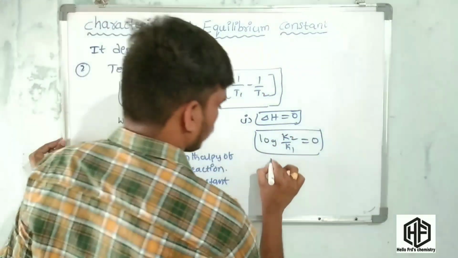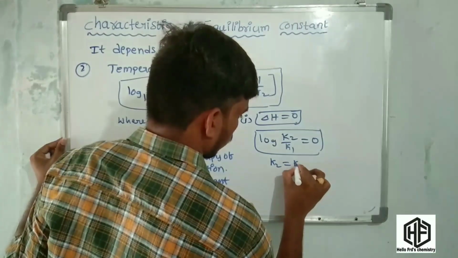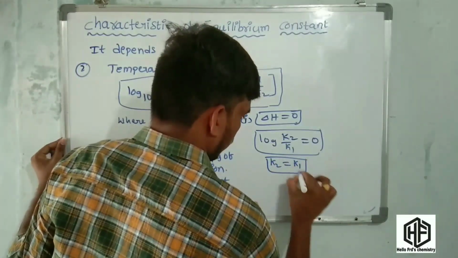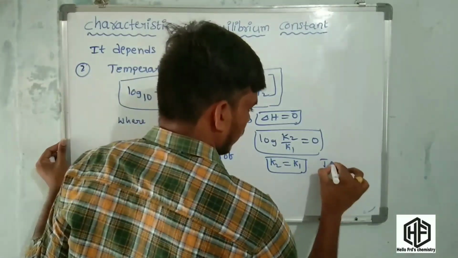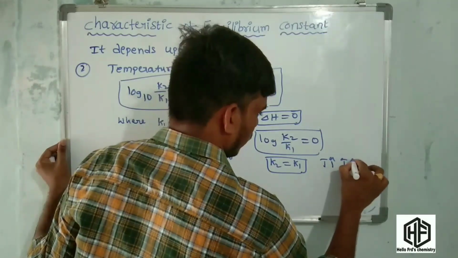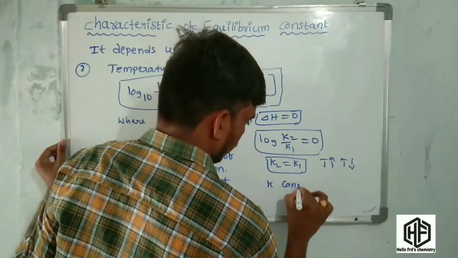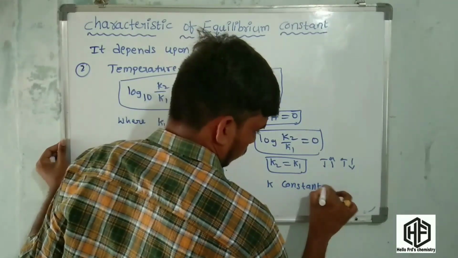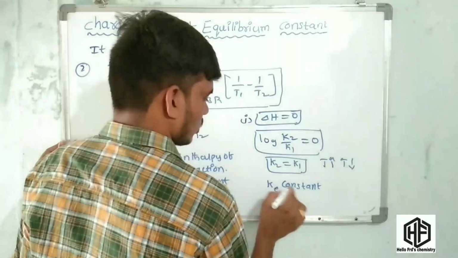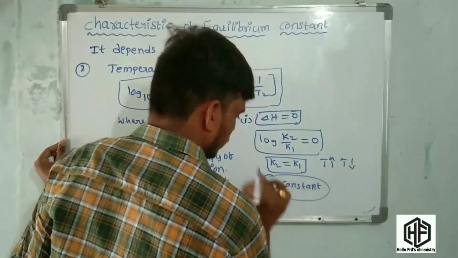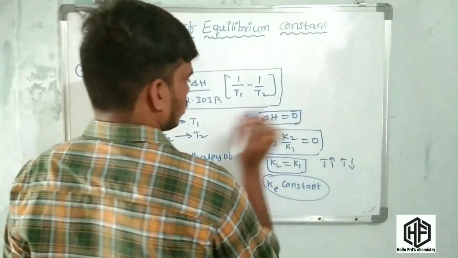Log K2 by K1 is equal to 0. Therefore, K2 is equal to K1. It means whether temperature increases or decreases, the equilibrium constant is constant. This is the concept of delta H equal to 0.